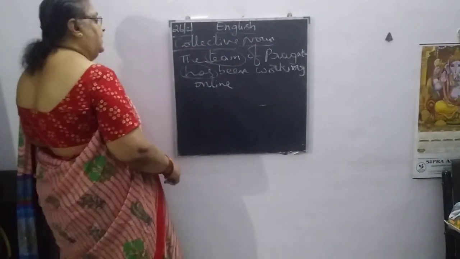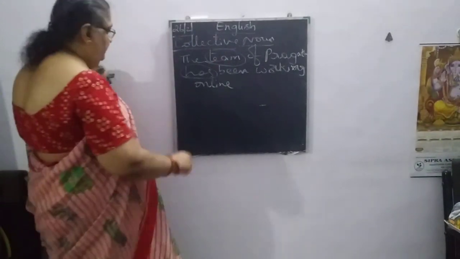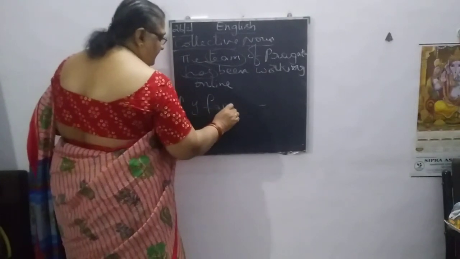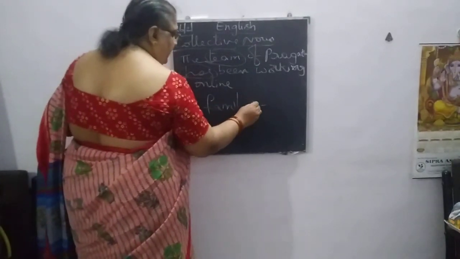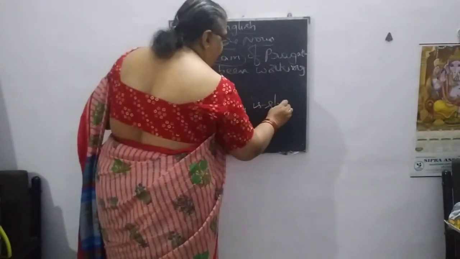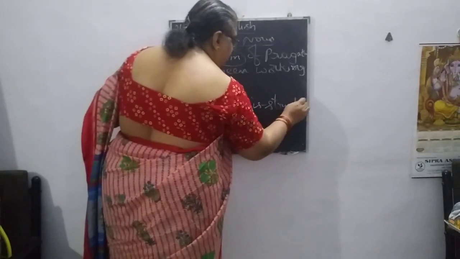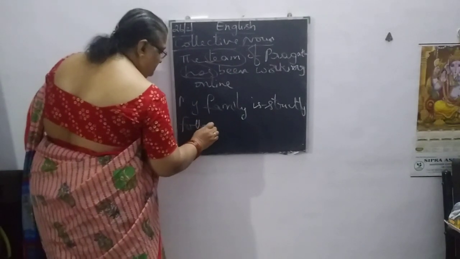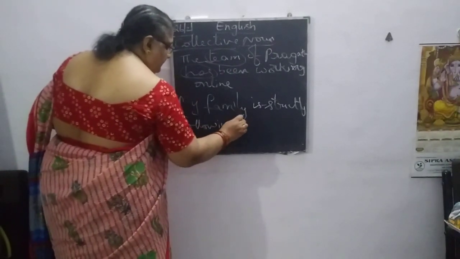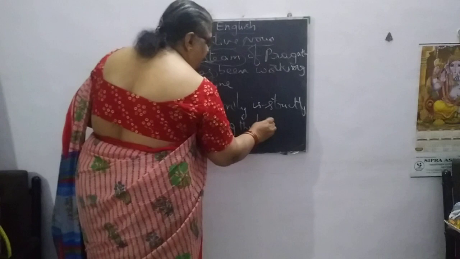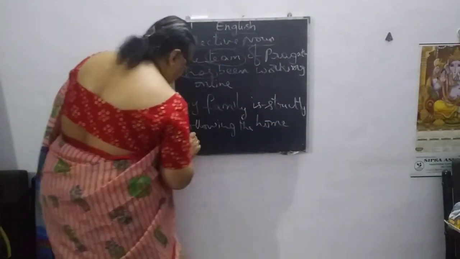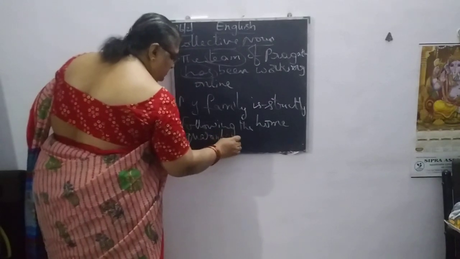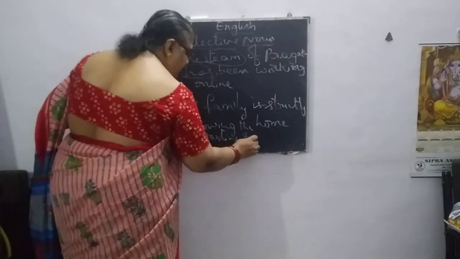So here, can we say one more another? My family is strictly following the home quarantine rules. The home quarantine rules. What does it mean?